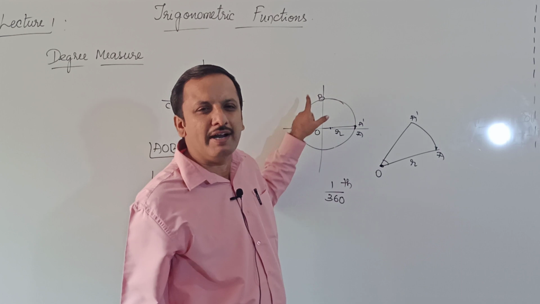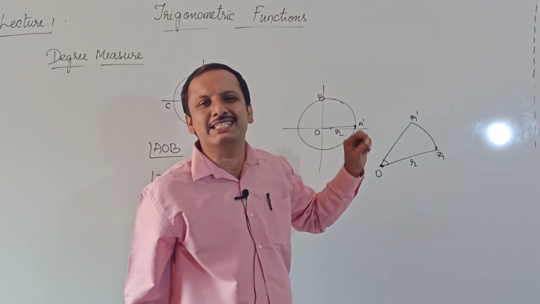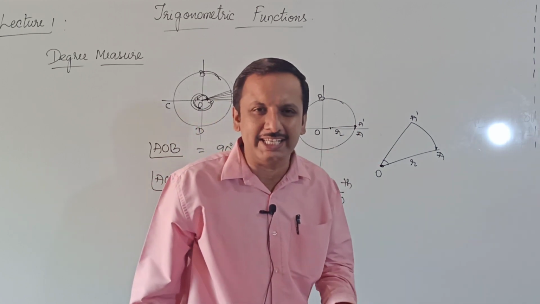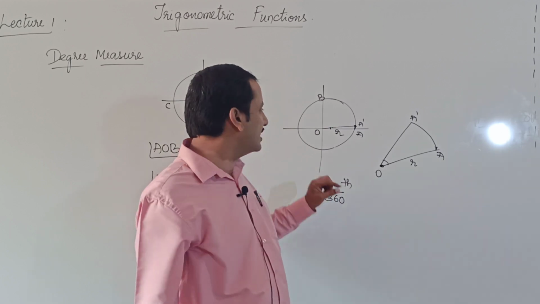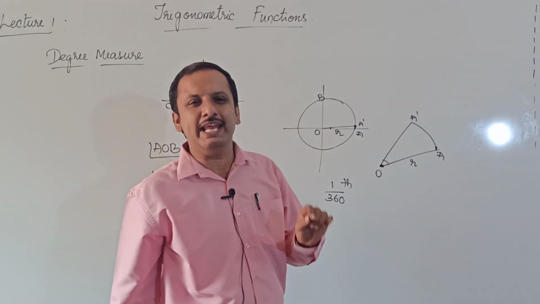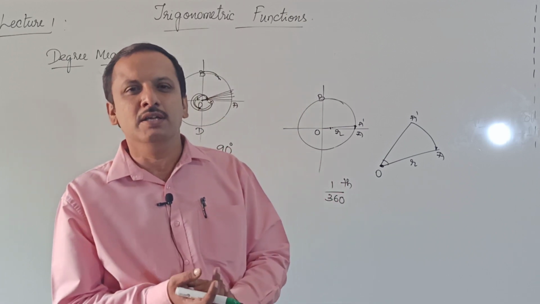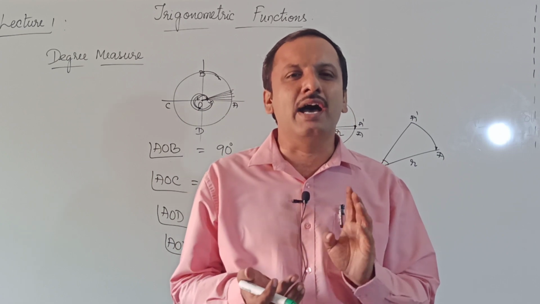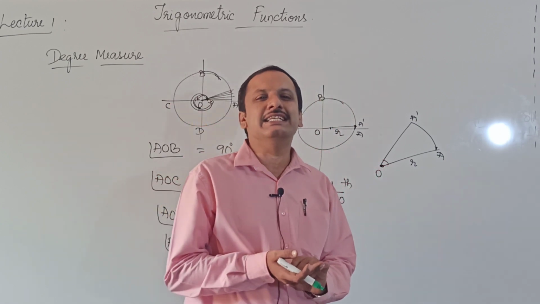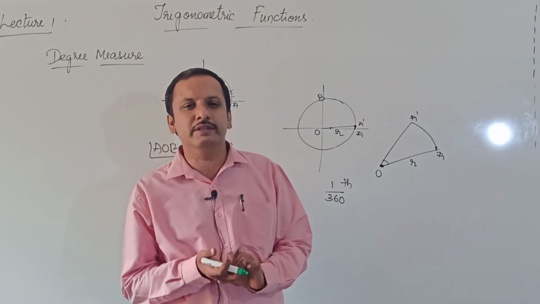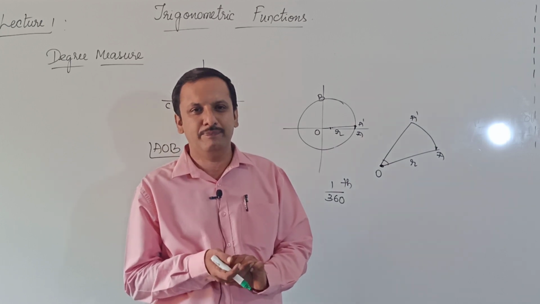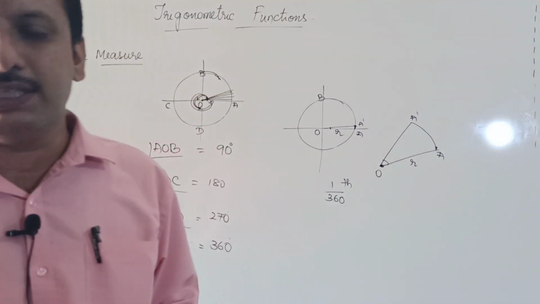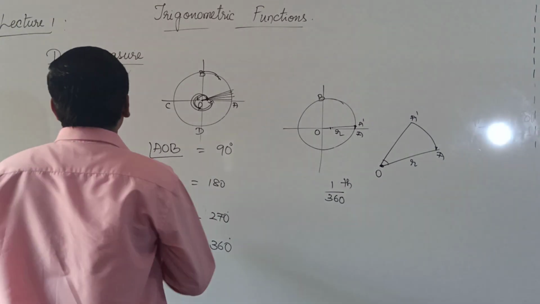In other words, you divide this circle into 360 equal parts, because you know the total angle is 360 degree. Then each part is called a degree. A degree means 1 degree. So a degree can also be defined as the angle subtended at the center of a circle by an arc of a circle whose length is 1 by 360th of the circumference of a circle. This is degree measure. We are already very familiar with this. After this, I will go to radian measure.